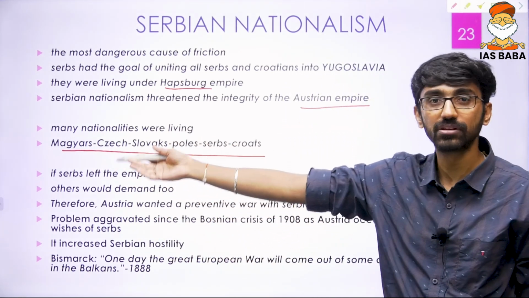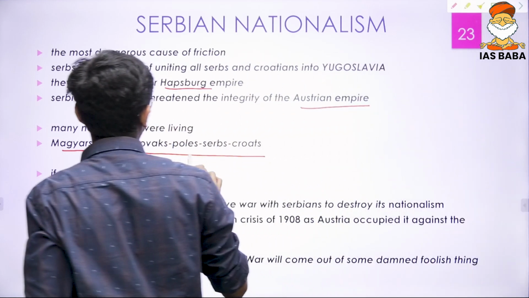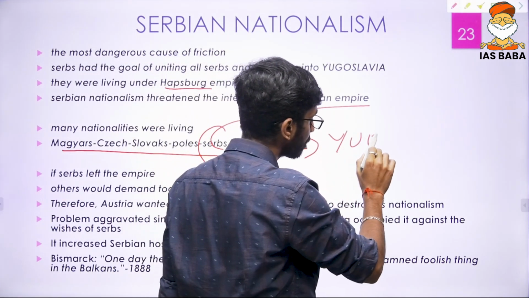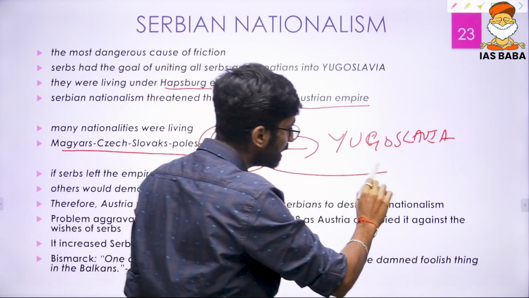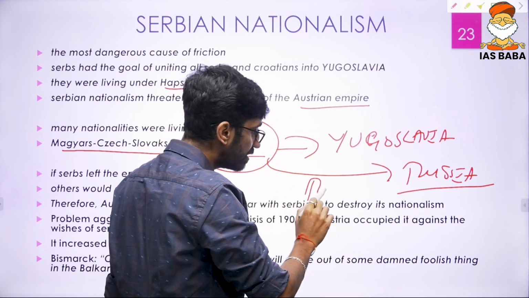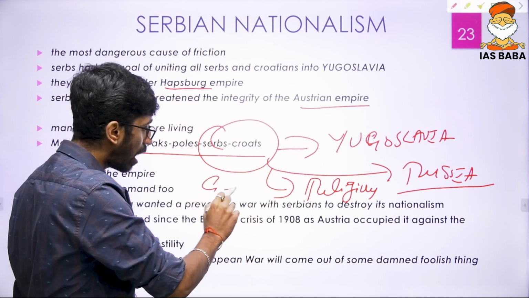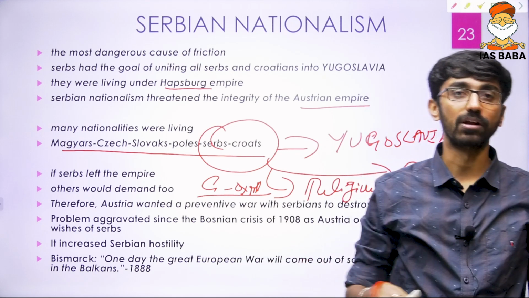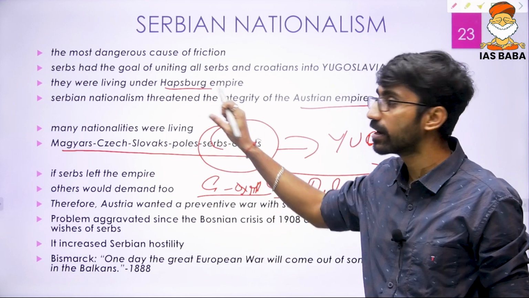There were Slovaks, Czechs, Magyars, Poles, Serbs and Croats, and particularly the Serbs and Croats wanted to establish Yugoslavia. These people were ethnically far more related to Russia, and even religiously they were far more related to Russia, because they believed in Greek Orthodox Christianity. So a lot of things were at work, and these Serbs and Croats were not given independence. They were under the control of Austria and Hungary.